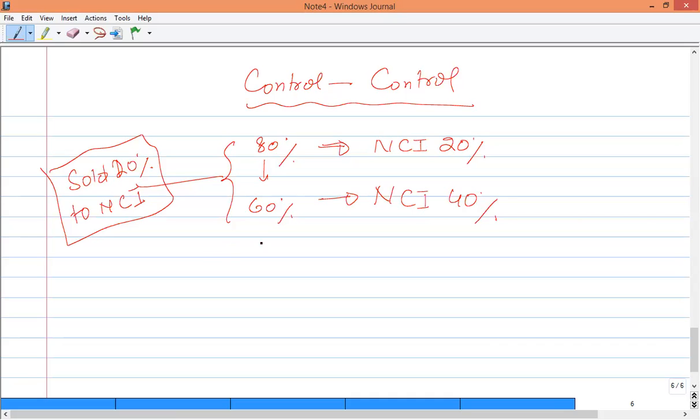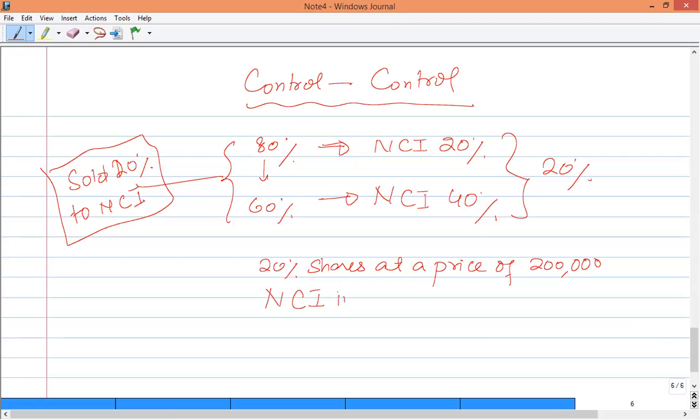For example, we have sold 20% shares at a price of 200,000. So we have to identify how much the NCI value has increased. We have to calculate the 20% increase in NCI, and assuming NCI is increased by 180,000,